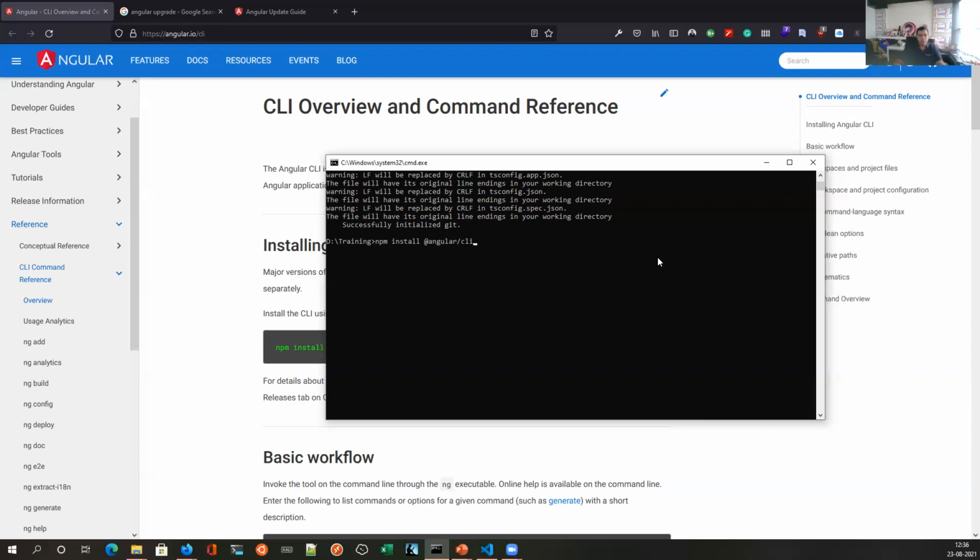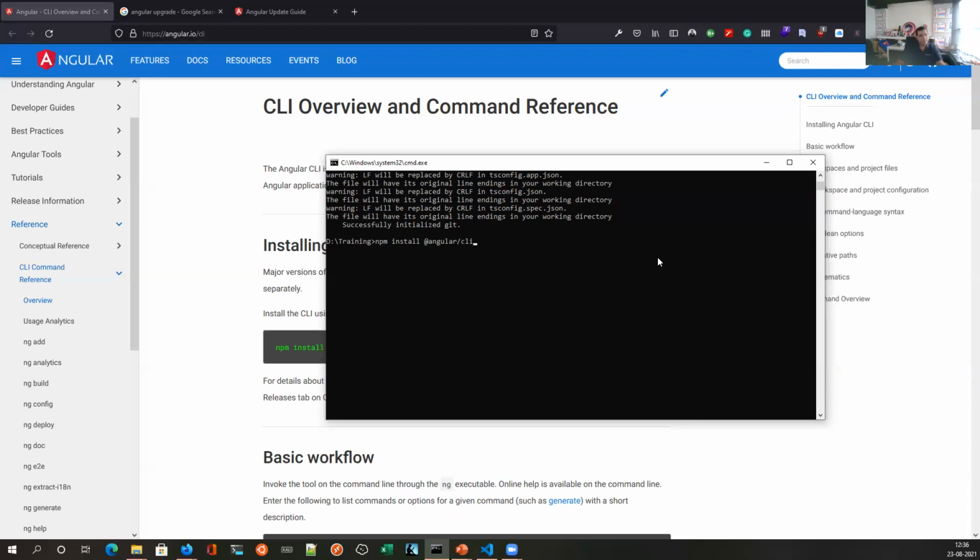I think most of you .NET developers are familiar with NuGet. So this is kind of a NuGet for Node.js. It brings all the required dependencies into the system.